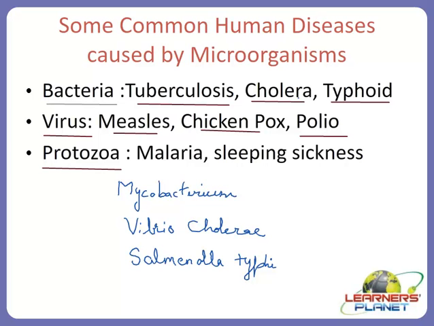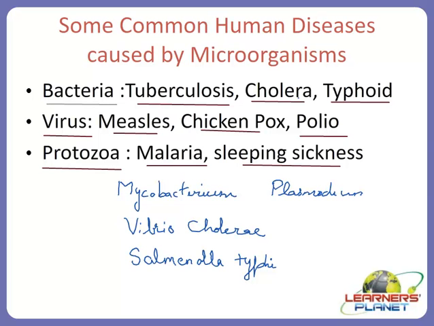These are the eukaryotic unicellular organisms. So these can include diseases like malaria, sleeping sickness, and so on. We all know what malaria and sleeping sickness are; we have already studied these diseases. Malaria and sleeping sickness are both caused through a mosquito bite. But the mosquito is not the only reason behind malaria. It is actually caused by the protozoa which is present in the saliva of a mosquito.